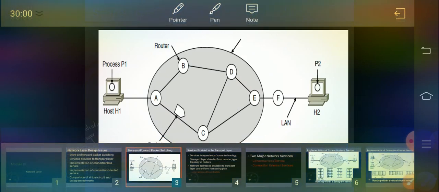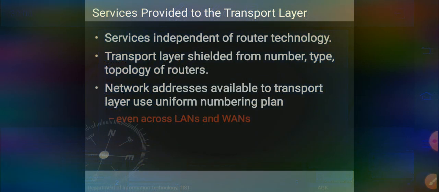So the next topic is the services provided to the transport layer. What services are provided to the transport layer? Mainly the network layer provides services to the transport layer at the network layer/transport layer interface. The network layer services have been designed with the following goals in mind.